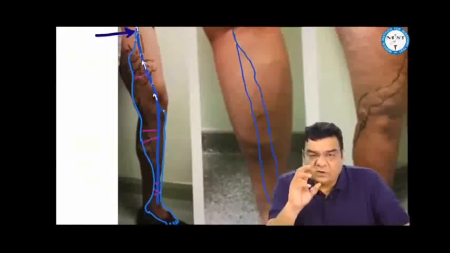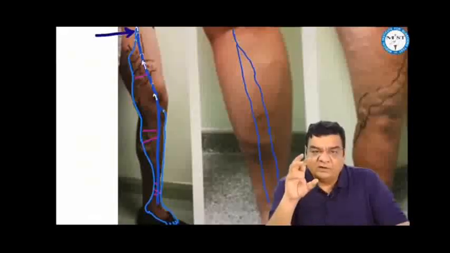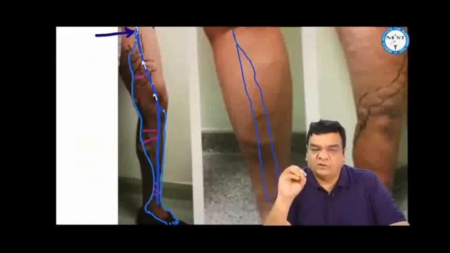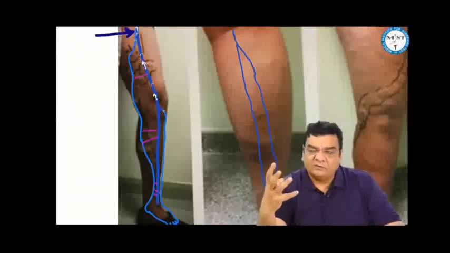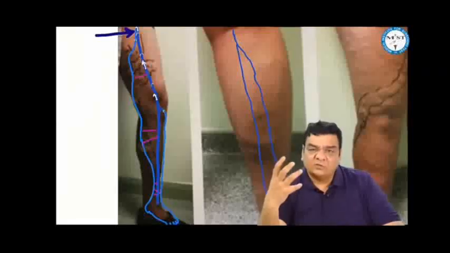So there are superficial veins, the long and short saphenous veins. There are deep veins like the tibial, popliteal, and the femoral vein, and there are connections of the perforating veins between the two. We know that God has given us a wonderful heart to pump the blood to different parts of the body, but God has not given us any heart in the peripheries which can pump the blood back towards the heart. So the muscles in the peripheries act as the peripheral heart, like in the lower limb, the calf muscle, the most bulky area, the soleal pump, or the peripheral heart. Soleal muscle is the peripheral heart.